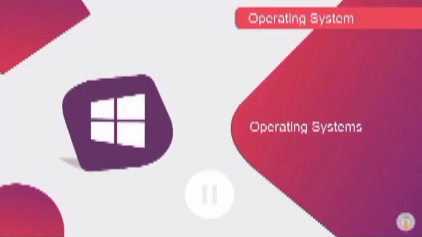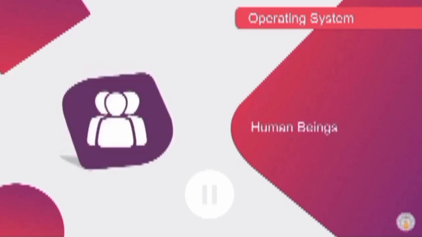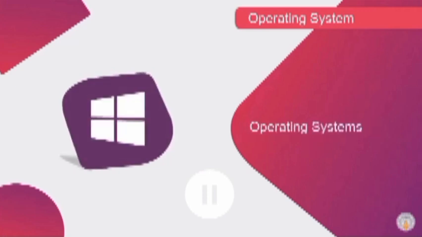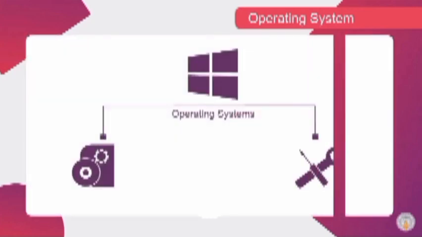An operating system is a program which makes a computer usable for human beings. Without it, you would have to perform thousands of low-level operations to achieve simple things. An operating system enables you to perform a lot of tasks easily. The purpose of an operating system is to organize and control hardware and software so that the device behaves in an efficient way. Operating systems can also be considered to be managers of the computer's resources.